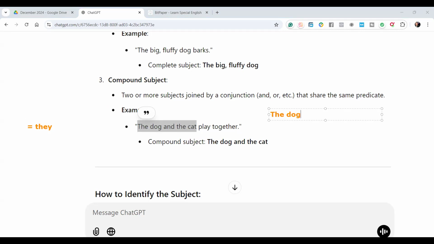The dog, you can say it or he. In formal writing, we can use he. For more formal writing, we can use it. The same thing, especially for pets. The cat equals it or he, or she, if it's a female dog or a female cat.